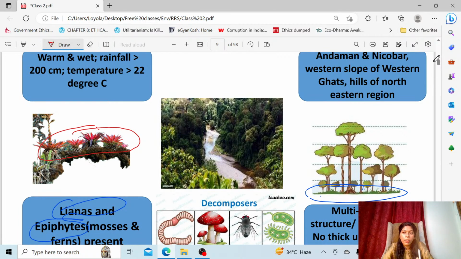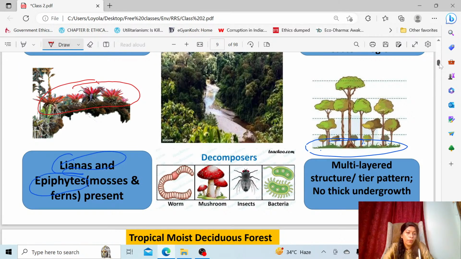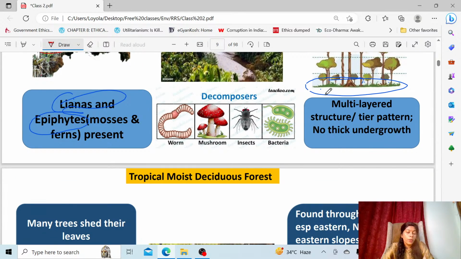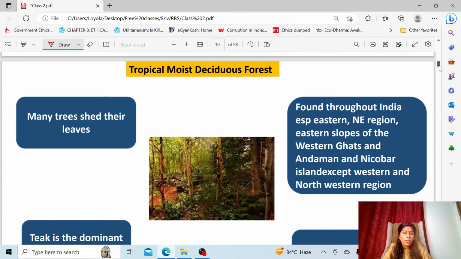Now we'll move to the next one because we have taken a lot of time for this. The tropical rainforest, that is evergreen forest, we have done. The second type, which is important, is tropical moist deciduous. So, character of tropical moist deciduous, as you can see, these types of forest are also like the evergreen forest only. Okay, you have to keep this in mind. They are also moist in character. So, after the evergreen forest, you will find a moist deciduous forest.